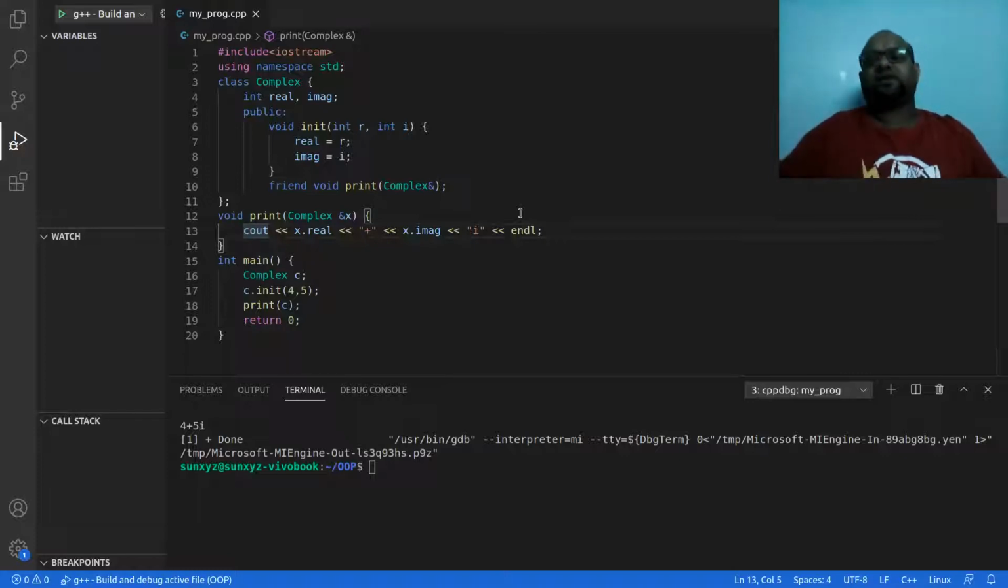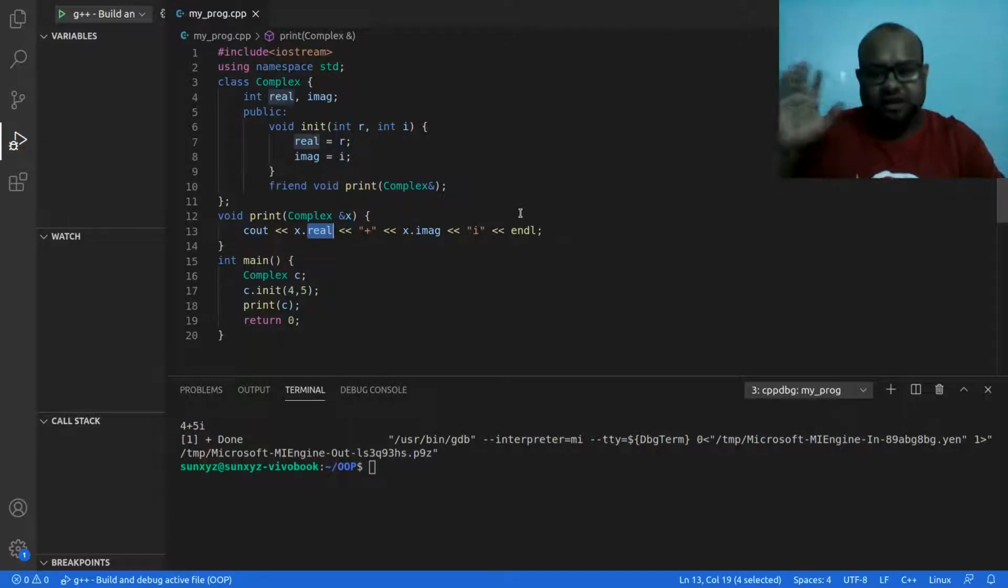Okay, so this is a friend function. Print is a friend of complex, and therefore print can access all these secrets, all these private and protected data attributes and methods that are there in this complex class. Fine. Now X is the object of the complex class, and therefore I can access this real and imaginary, which are private data attributes of complex. We have done all these things in our previous classes, right? Up to this point there should not be any confusion.